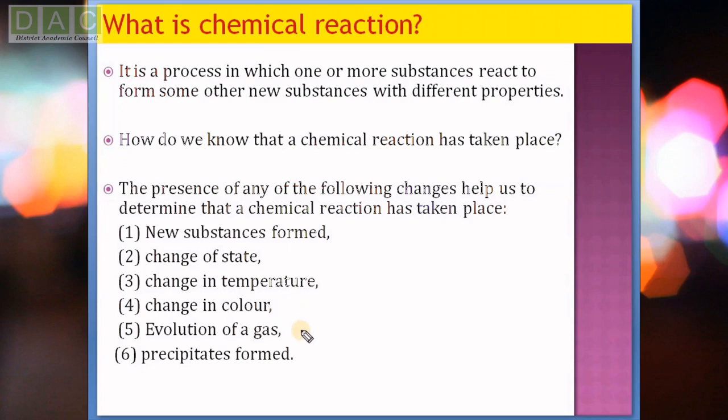Also, evolution of a gas during a chemical reaction. If we see during a reaction some vapor coming out from the test tube, we say a chemical reaction has taken place. And the last one, precipitate formed. Precipitate formed means after the reaction we see that some insoluble substance is deposited at the bottom of the test tube. If we see this type of insoluble substance in a test tube, we can say that yes, a chemical reaction has taken place. So these are the six observations by which we can say that a chemical reaction has taken place.